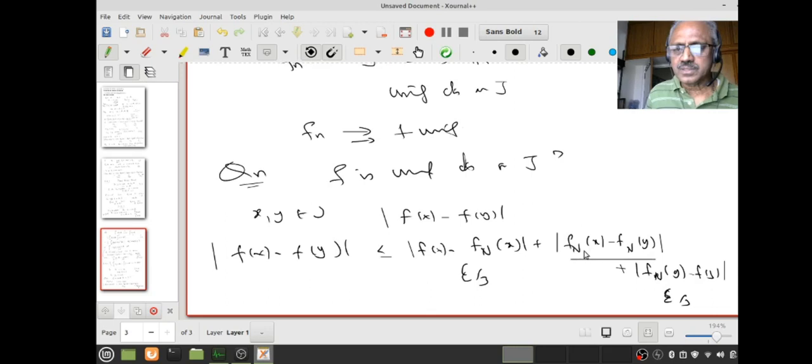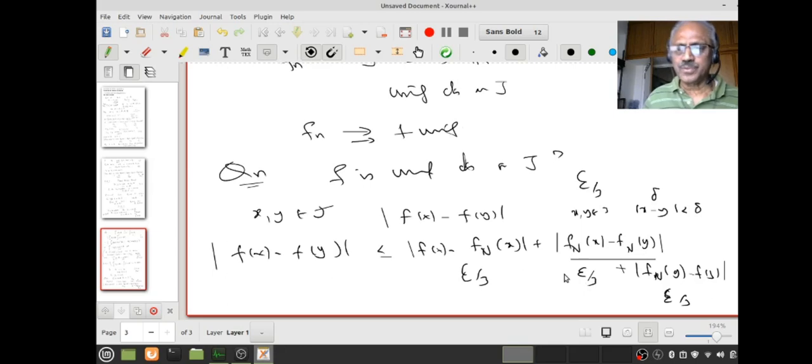Now, since N is fixed and epsilon by 3 is given, and fN is also uniformly continuous on J, for any arbitrary x and y in J there is a delta so that mod x minus y less than delta implies mod fN(x) minus fN(y) is less than epsilon by 3.